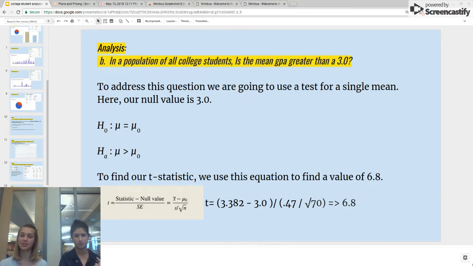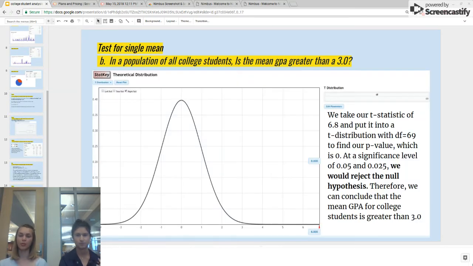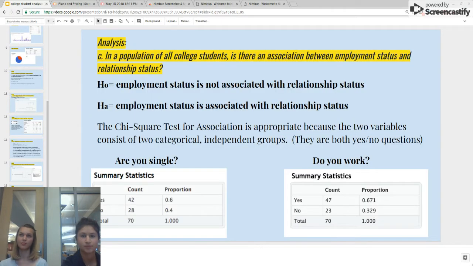To find our t-statistic, we use this equation to find a value of 6.8. And when we put it into a t-distribution with degrees of freedom 69 for our sample size of 70, we find that our p-value is 0. So we would reject the null hypothesis at the 0.05 level.